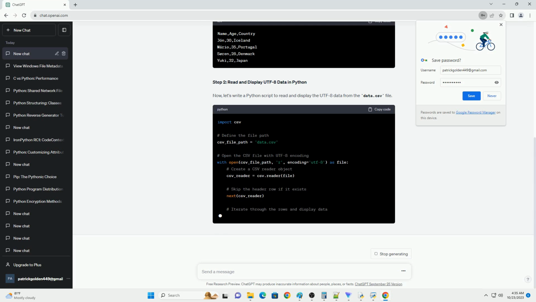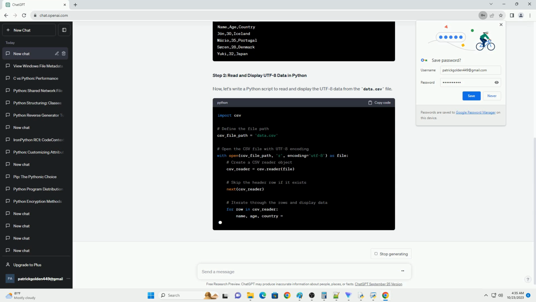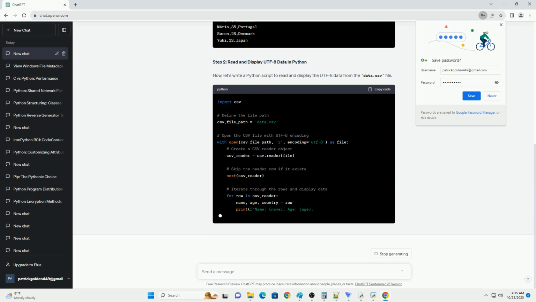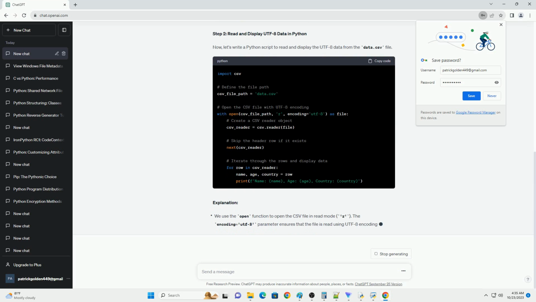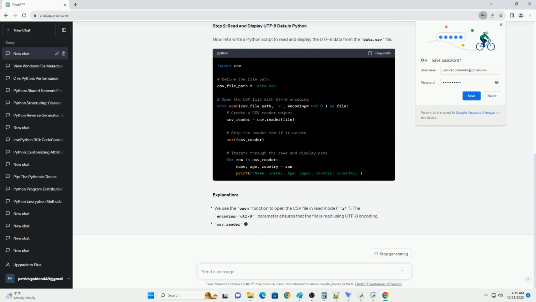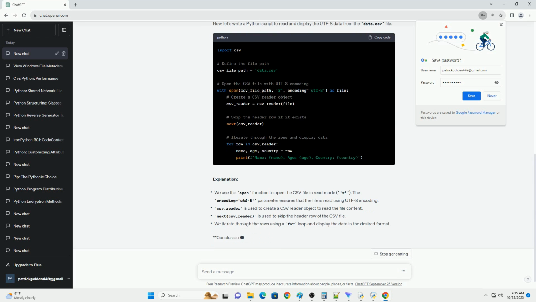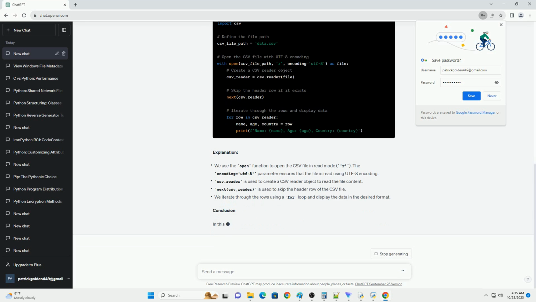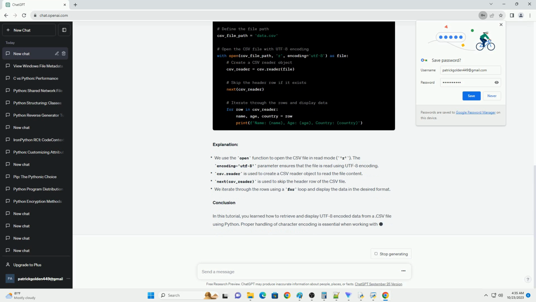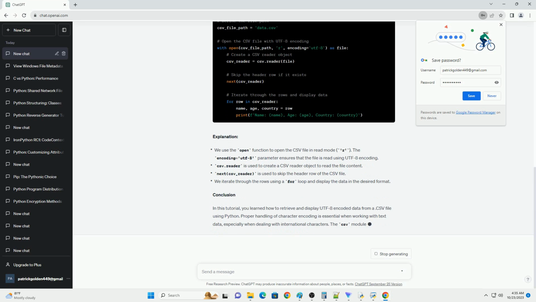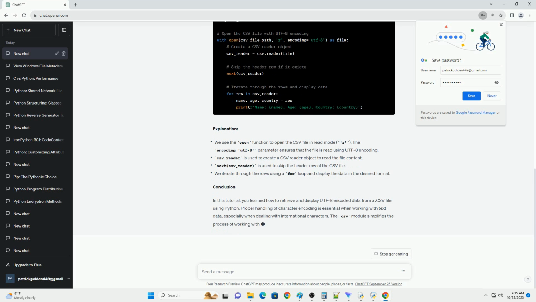Here's the Python code to read and display the data. Make sure to replace your_file.csv with the path to your .csv file. The code above reads the data from the .csv file and displays it using the pandas library. If you don't have pandas installed, you can use the following code to display the data without it. In both cases, the data is read and displayed, taking UTF-8 encoding into account.